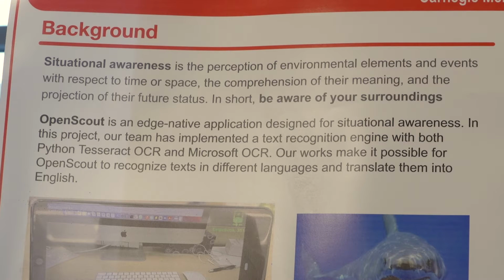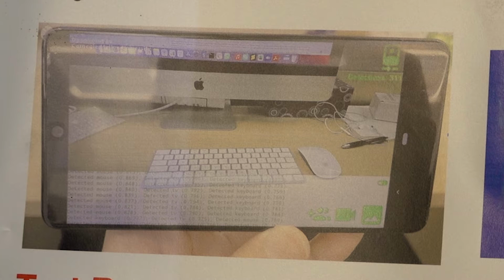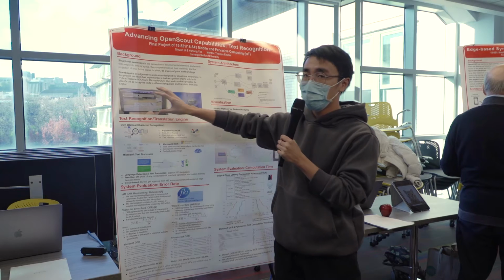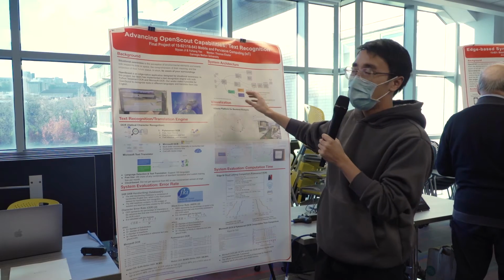To address this issue, our mentor Tom has already implemented OpenScout. As you can see from here, it's a software that you can download from Google app. And when you open the software, it can detect both human faces and objects in real time. The results will be shown at the bottom, but will also be collected in the backend.